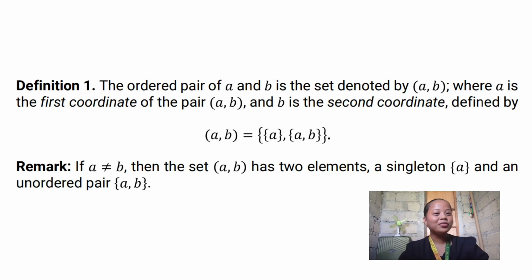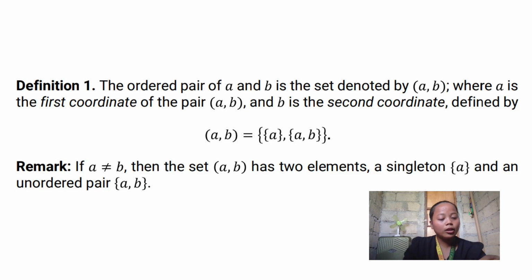I hope you know the difference between parentheses and brackets. Parentheses are the curved ones, while brackets are the squared ones. Here A is the first coordinate of the pair (A, B), and B is the second coordinate, defined by the ordered pair (A, B) equal to the set {{A}, {A, B}}.